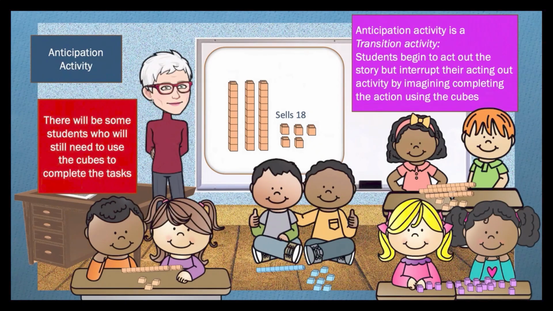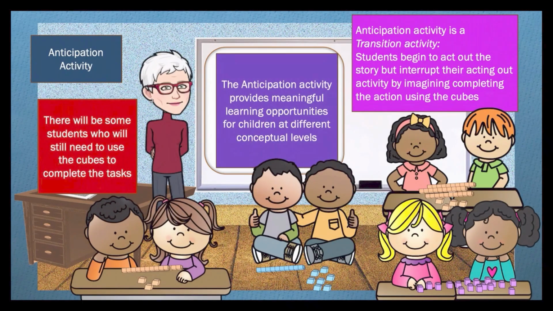We often see children such as these gradually shift from actually using the cubes to complete the task to touching the cubes as they reason without actually acting out the final step of the story. In this way, the anticipation activity provides learning opportunities for children at differing levels of conceptual development to participate meaningfully and to advance in their understandings.